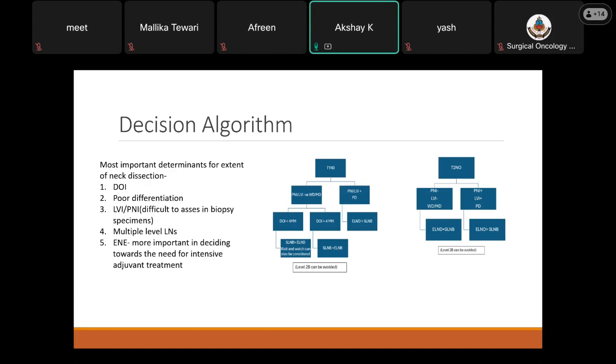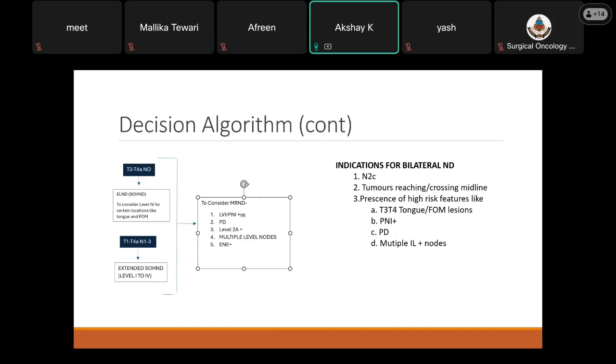Then for T2 N0 lesions, for PNI and LVI negative and well or moderately differentiated lesions, ELND was considered to be equivalent to sentinel lymph node biopsy. In case PNI and LVI were positive or poorly differentiated tumors were there, ELND was supposed to be superior as compared to sentinel lymph node biopsy.